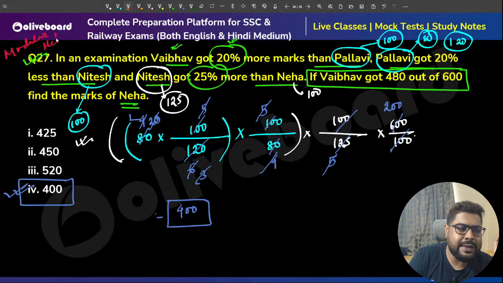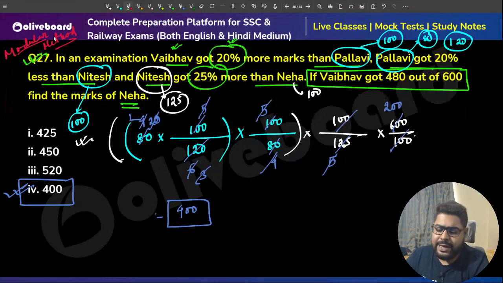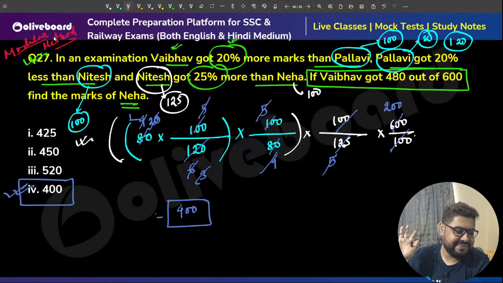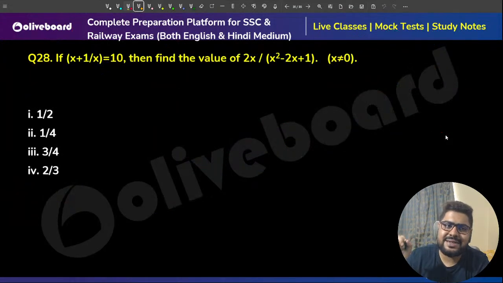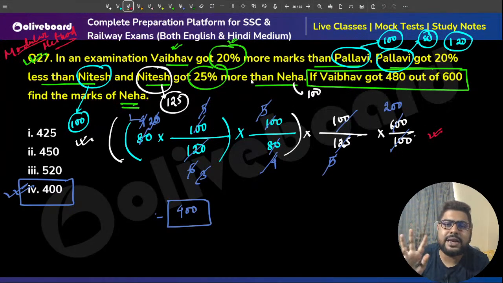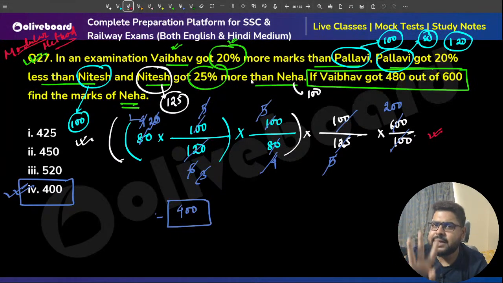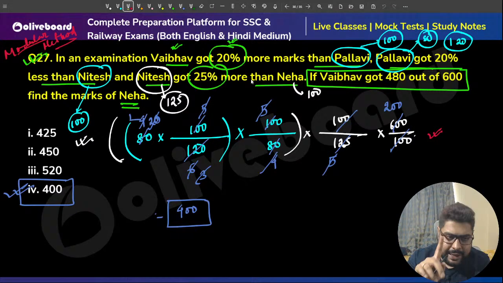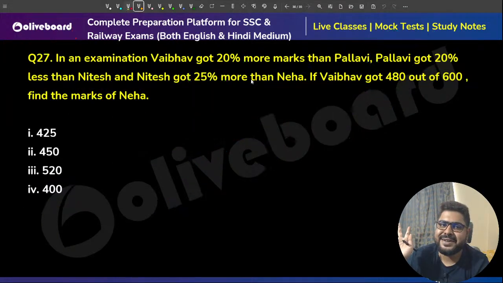I started with that in the profit and loss class. I told you it will be very, very helpful everywhere. Try to learn that. Next, sir. So in one line you will get the answers. Otherwise, you can also go by the ratio method. But here, balancing out the ratio will take some time. So Vaibhav and Pallavi, you can figure out the ratios. That is the more popular method. But again, I feel this is easier to calculate.